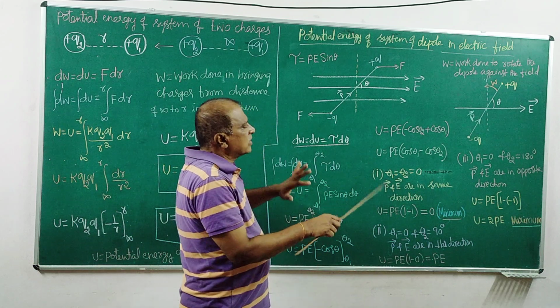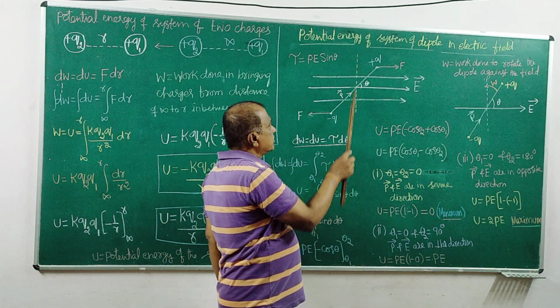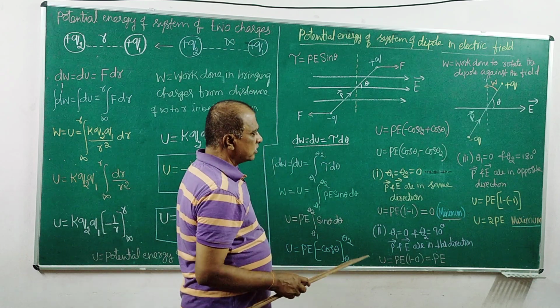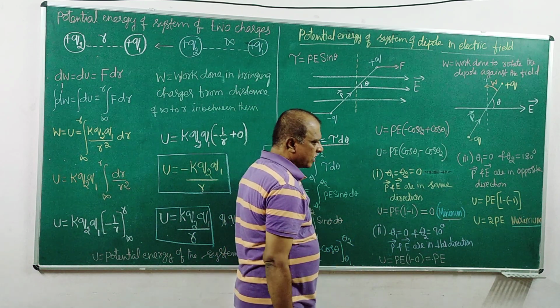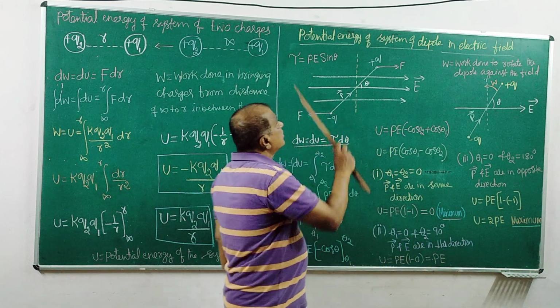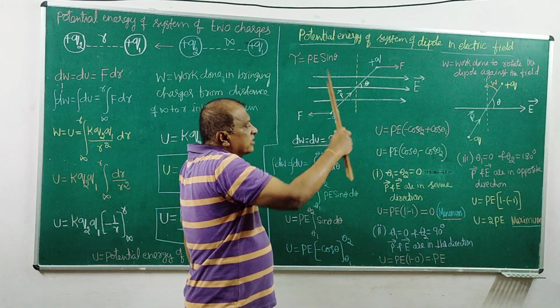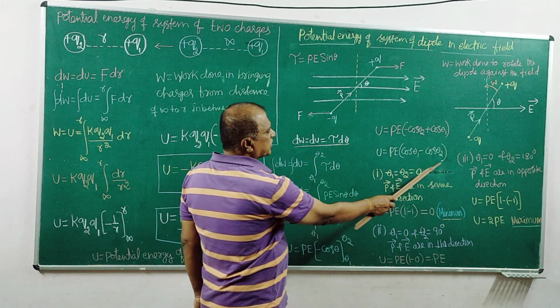In between, any other values are possible, when the line is here like this. So the minimum possible value of U is equal to this and the maximum possible value of U is equal to this for this system.